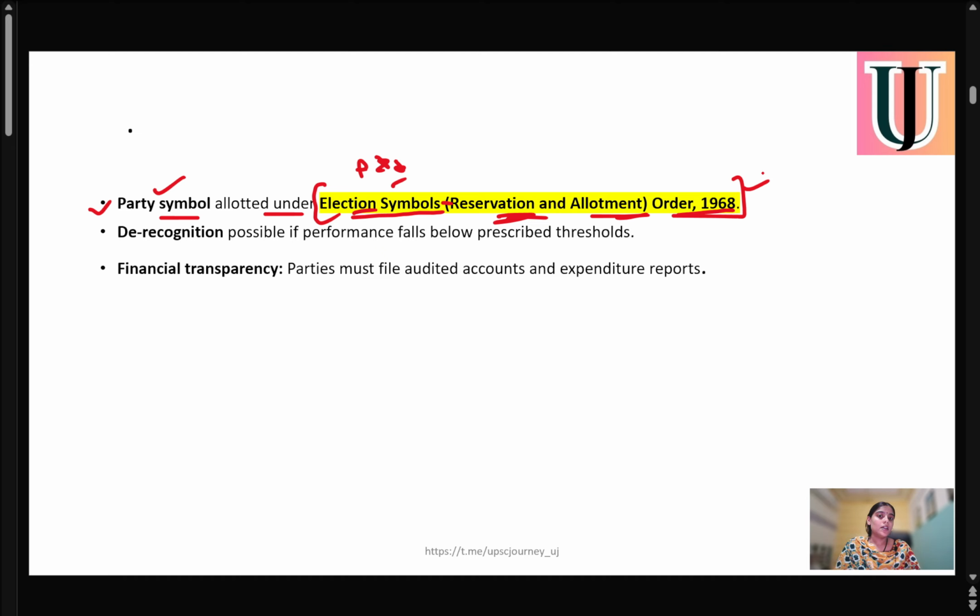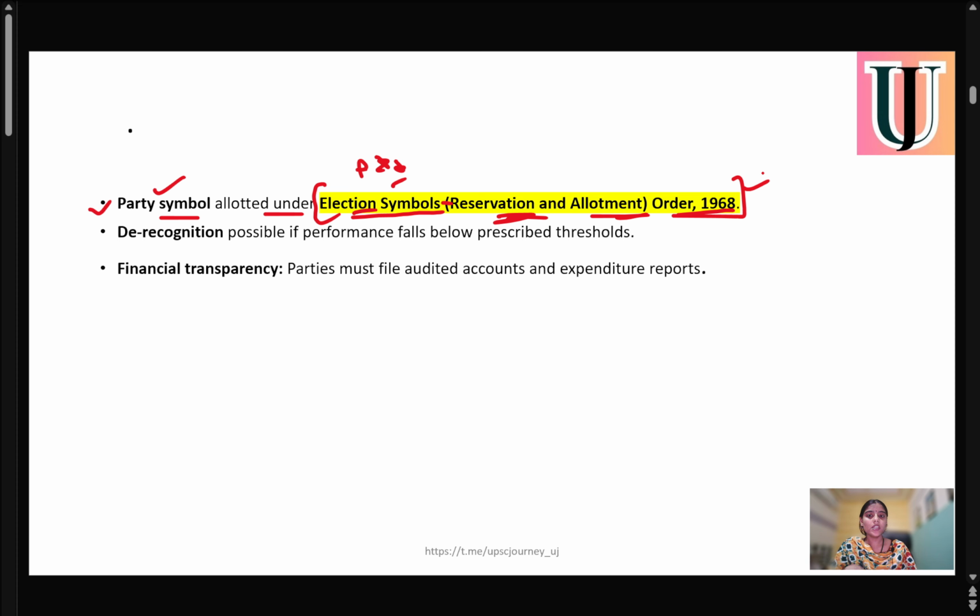We all know the symbol of Congress is a hand gesture. At the same time, if we look at the BJP, there's a flower. We see a lotus flower. So this is something reserved for the parties. At the same time, if any party has a symbol, they have full right to complete reservation over that.